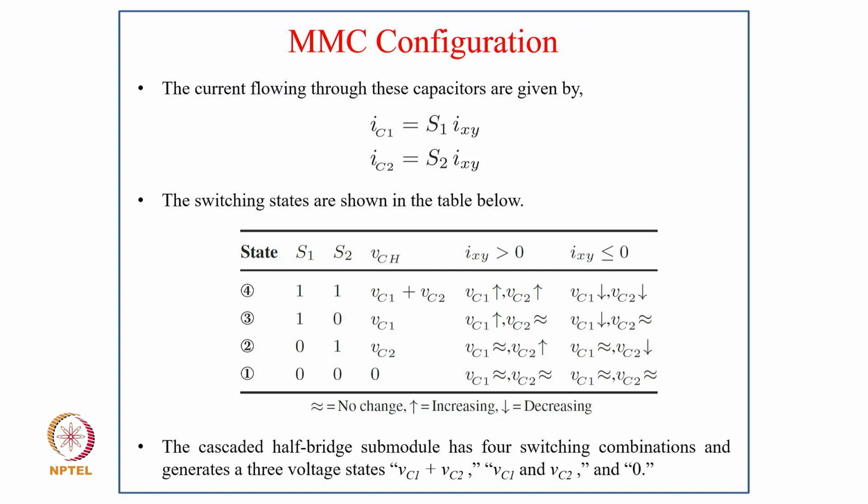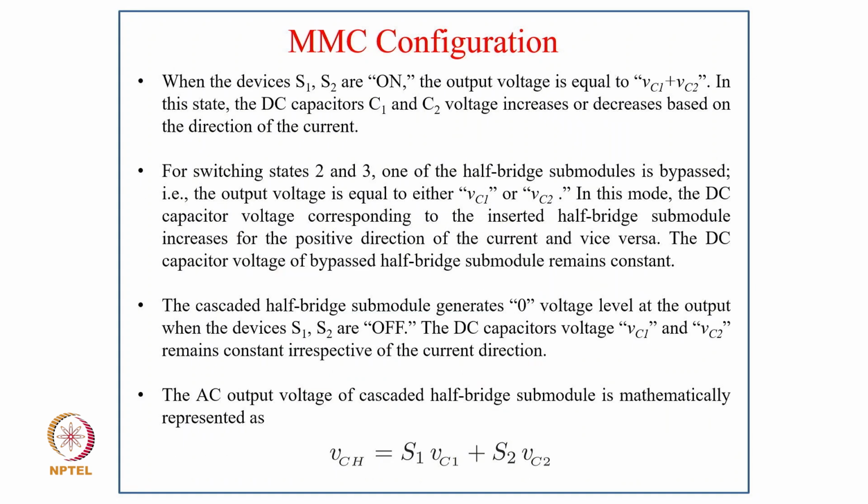And for switching state 2, when S1 S2 are 0 1, VCH is VC2, and if IXY is greater than 0, VC1 does not change and remains the same, and VC2 increases. Similarly, for IXY less than 0, VC1 is almost constant and VC2 decreases. And in the fourth state, when both devices are off, 0 0, VCH is 0, and both voltages VC1 and VC2 remain almost constant. The cascaded half bridge submodule has four switching combinations and generates three voltage states: VC1 plus VC2, VC1 or VC2, and 0.